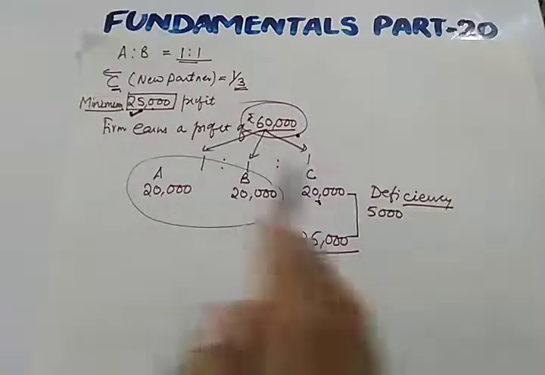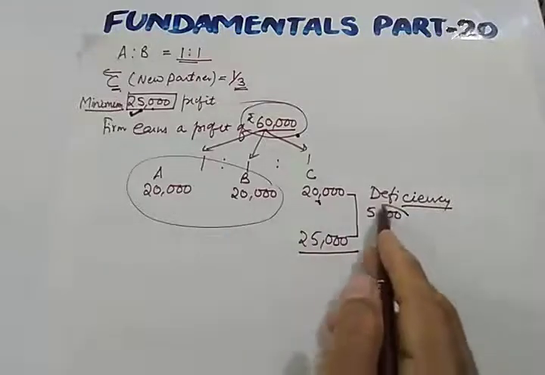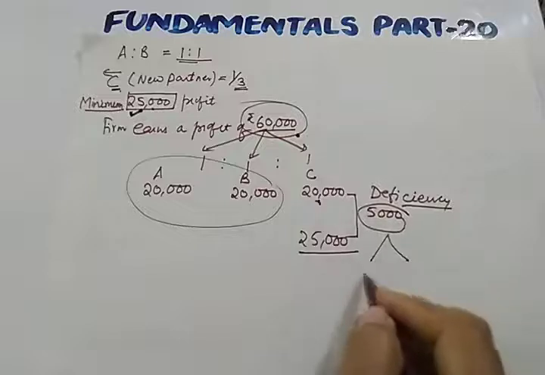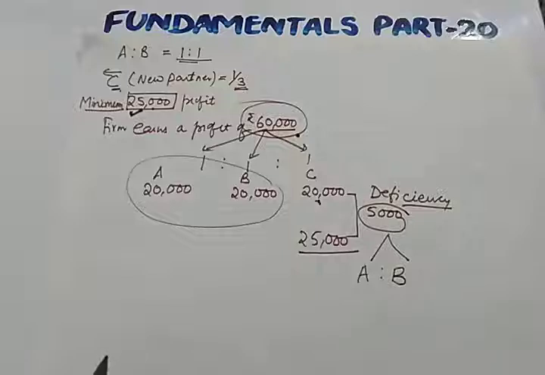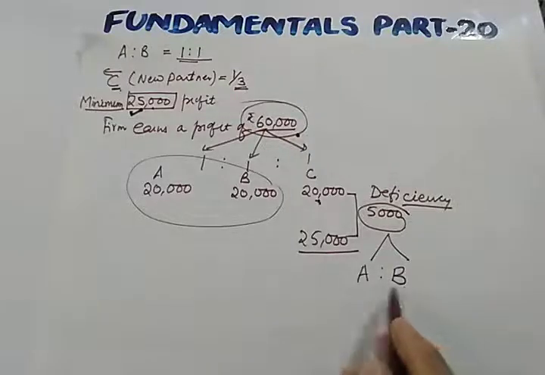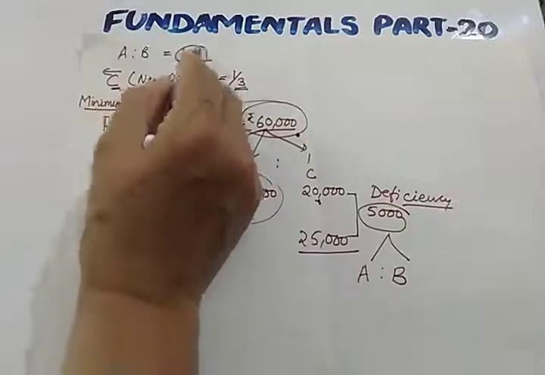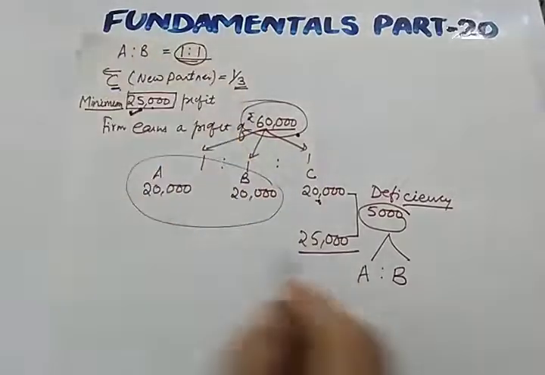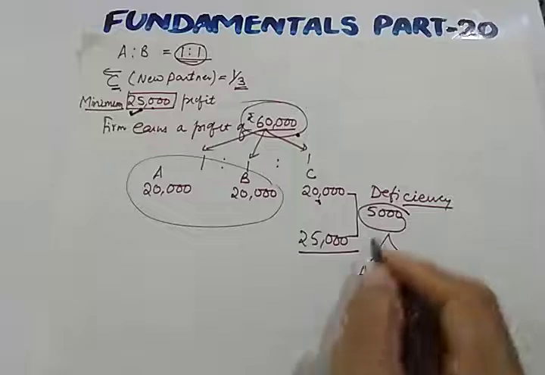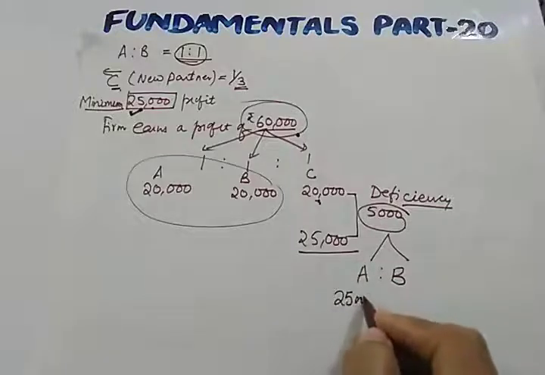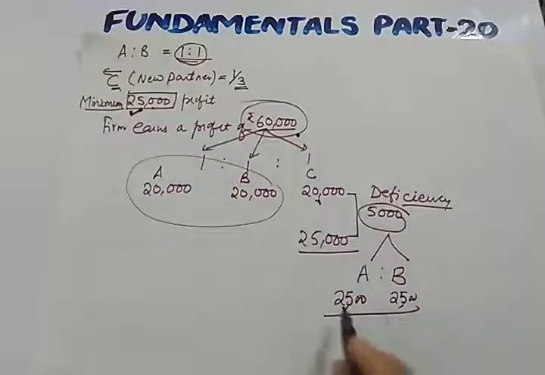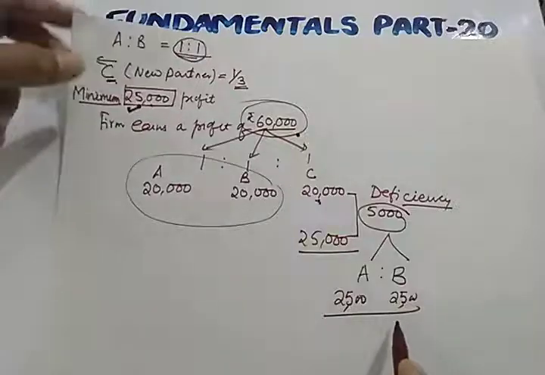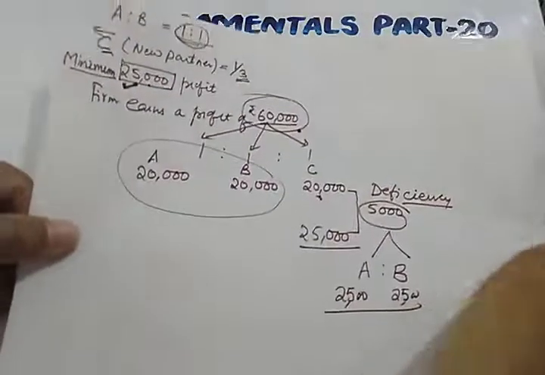So how to recover this deficiency? This deficiency will be recovered by the remaining partners. Who are the remaining partners? A and B are the remaining partners. So they will be bearing this deficiency in their old ratio. What is their old ratio? 1:1. So 5,000 will be divided between A and B in this ratio. I hope a brief idea about guarantee must be clear to you. Now let us study each and every case one by one with examples.